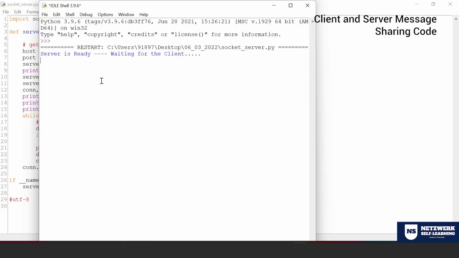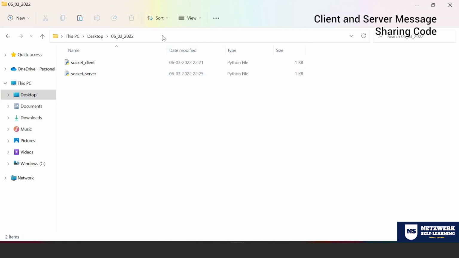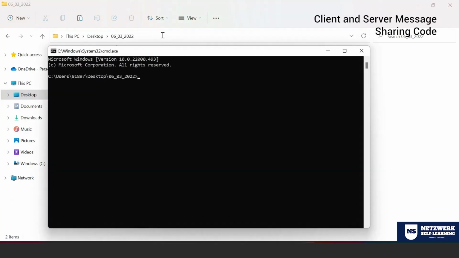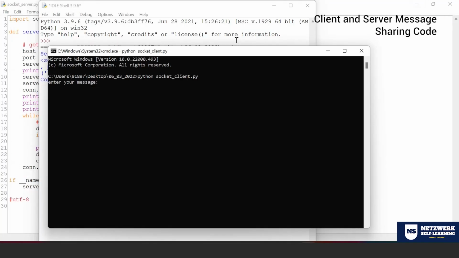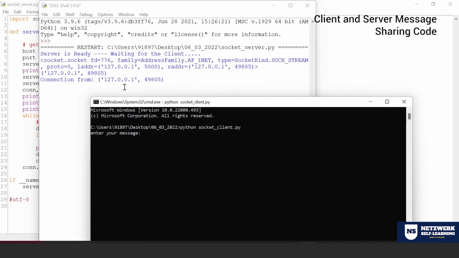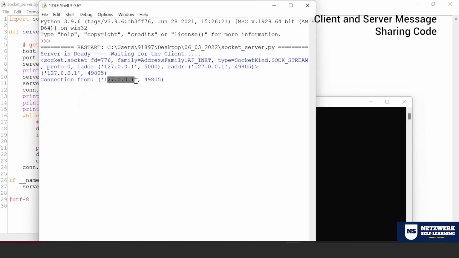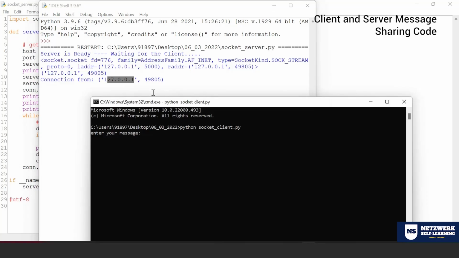First, I ran the server program within my IDLE screen. To run my client, I'm opening this folder, command prompt, and typing python space socket client. As soon as you enter the socket client, you can see the output at the background screen, saying connection from the particular IP is connected. If you're wondering why it is giving 127.0.0.1, both the server and client are running on the same system. So it is giving you the address of your localhost.